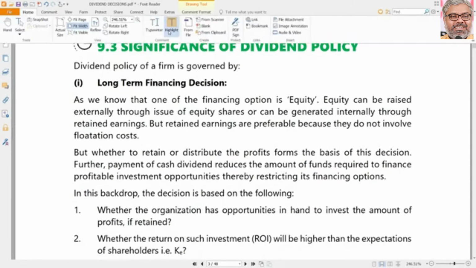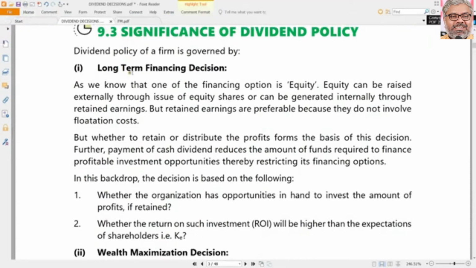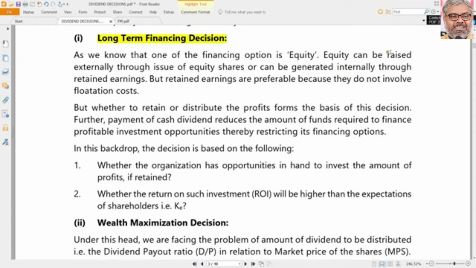Now looking at the significance of dividend policy, which is again a theoretical question that can probably be asked. So why is dividend policy significant for any organization? Dividend policy is a kind of financing decision also. Why? Because when an organization retains some money, those retained earnings are also part of the sources of finance.